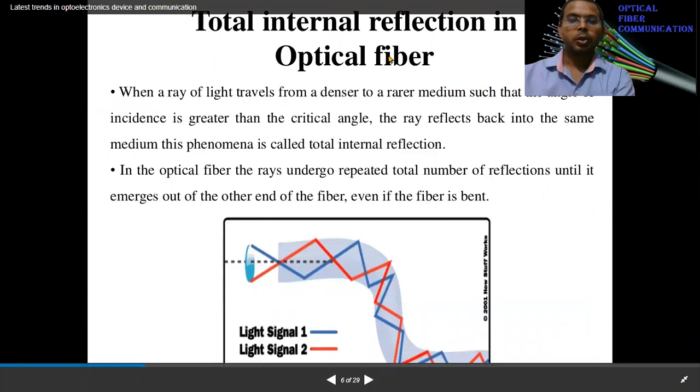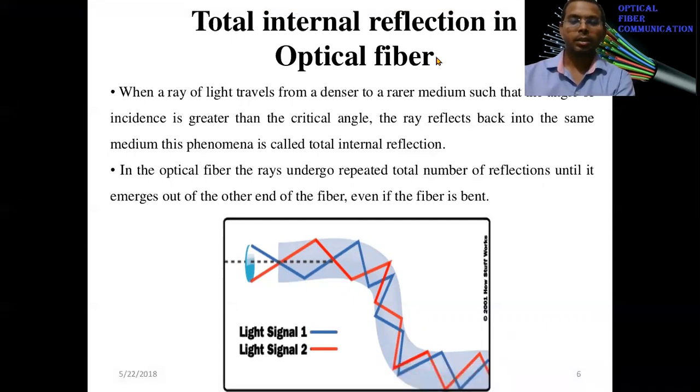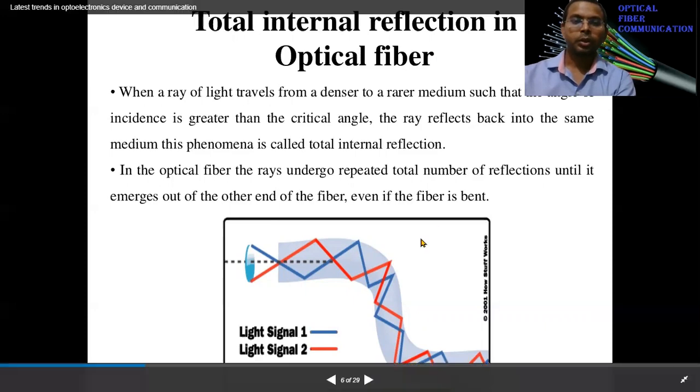The total internal reflection in optical fiber is the physics behind which the laser light or LED light is launched into the optical fiber, and it gets propagated a long distance without any distortion or loss. So what is total internal reflection? When a ray of light travels from a denser to a rarer medium such that the angle of incidence is greater than the critical angle, the ray reflects back into the same medium. This phenomenon is called total internal reflection.